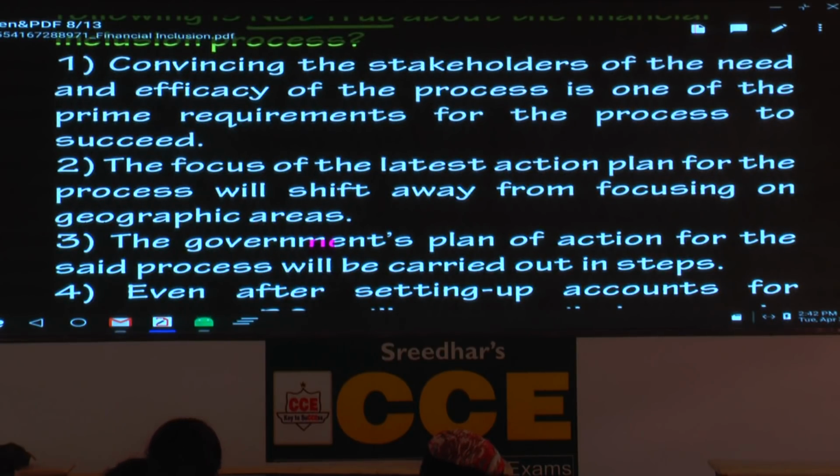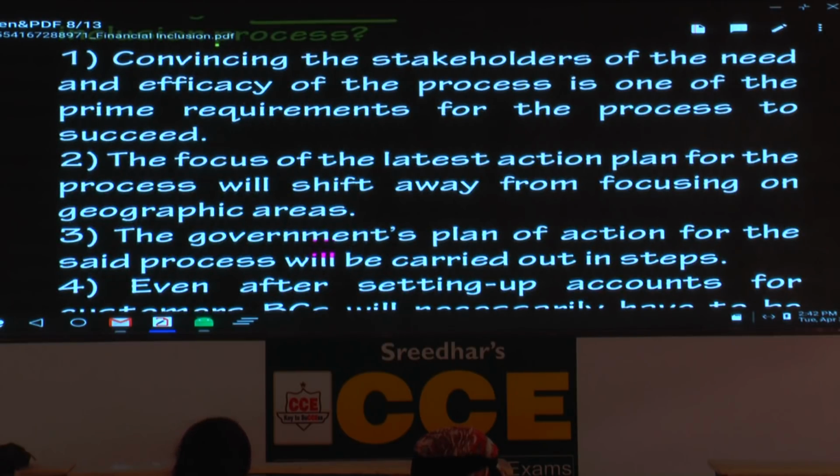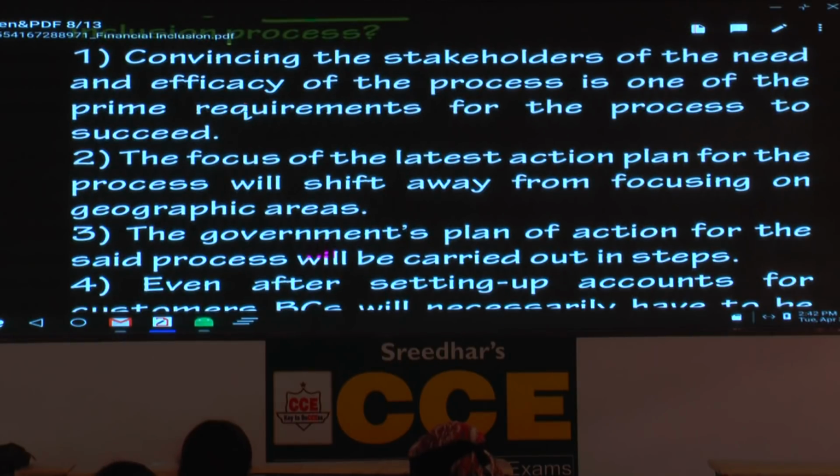The focus of the latest action plan for the process will shift away from focusing on geographic areas. Is it true or not true? It is true, but the question is what? So what is the answer?